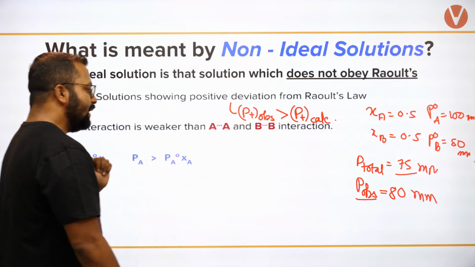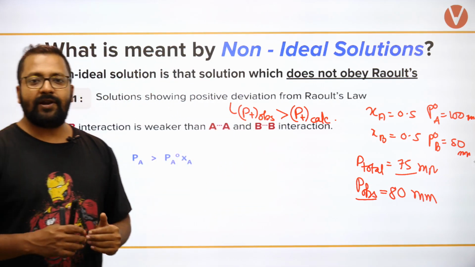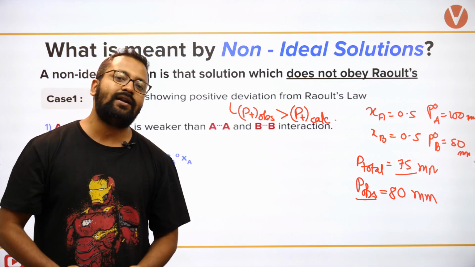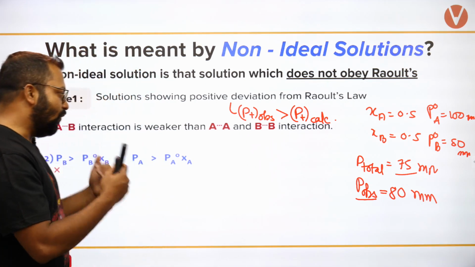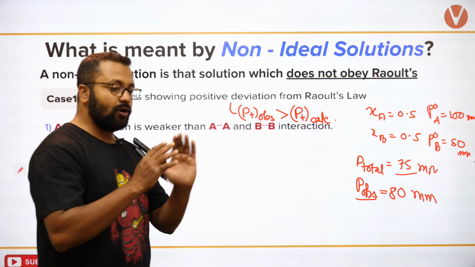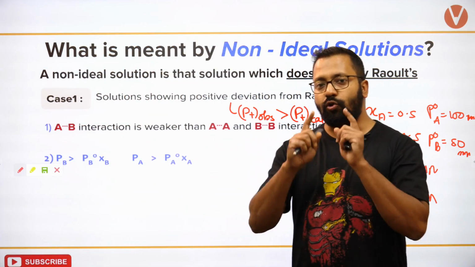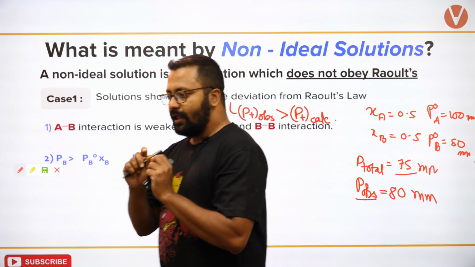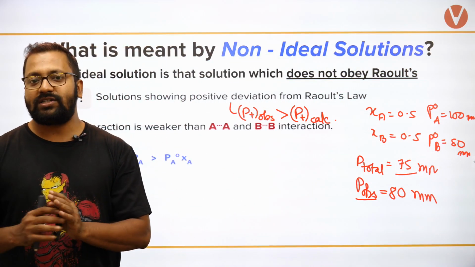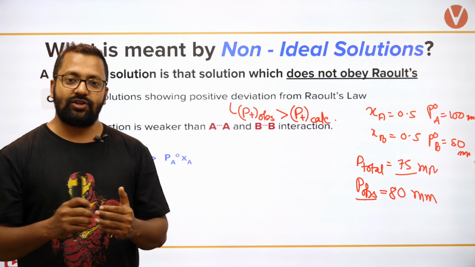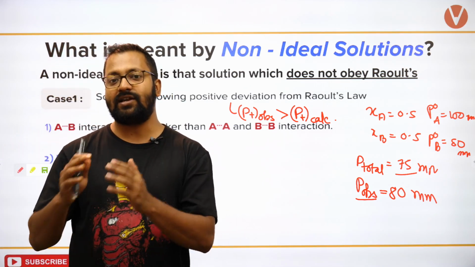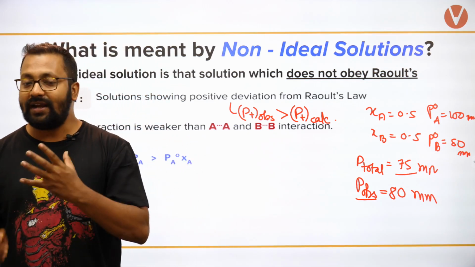Why is the vapor pressure increasing? Because the escaping tendency is increasing. Why are they escaping more quickly? Because the force of attraction between them is decreasing. For example, we took two liquids. The force of attraction between the two liquids is decreasing as compared to the liquids individually.